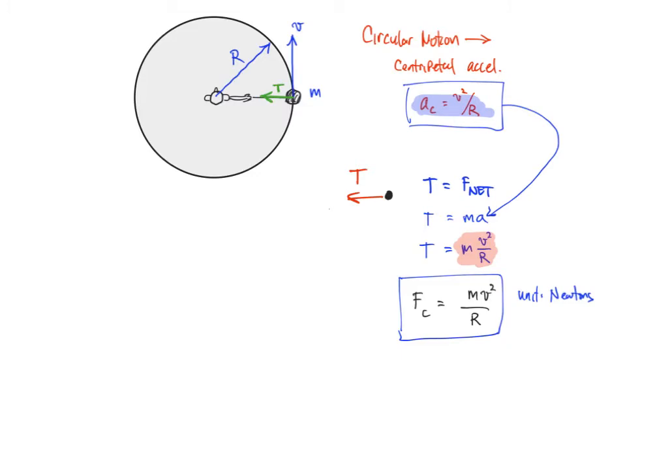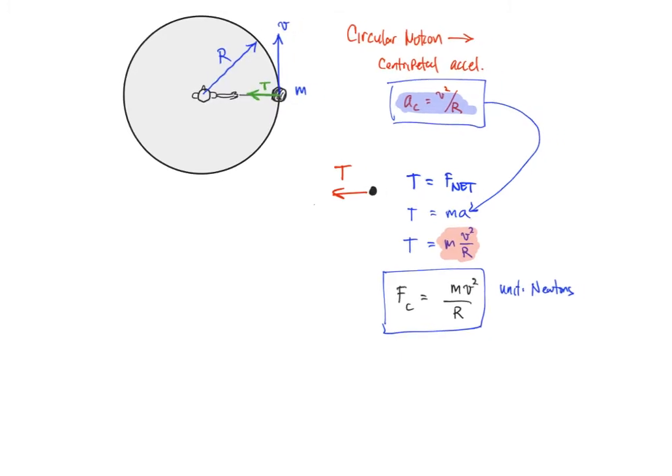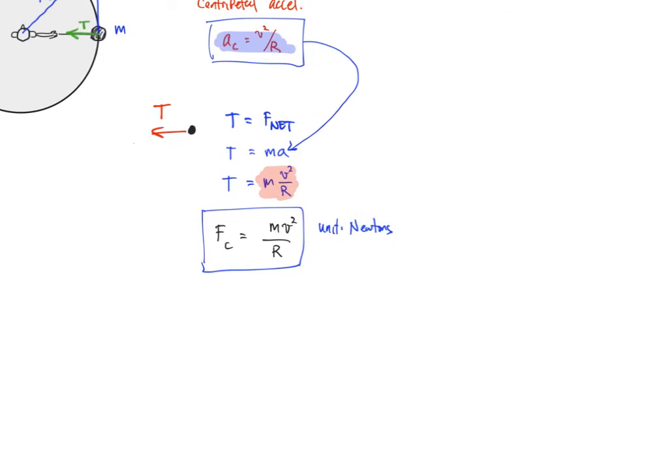It can get a little bit trickier because I want to point out this argument I made up here, and you might have wondered why I made it. This argument up here about the tension force being the net force. It turns out the centripetal force is a net force, and that's a very important little warning to give.